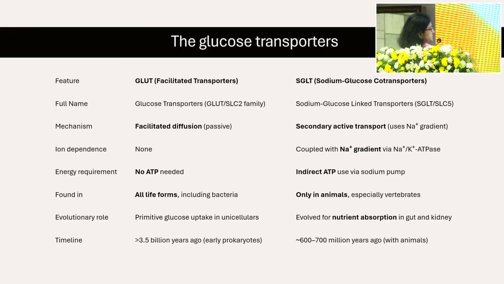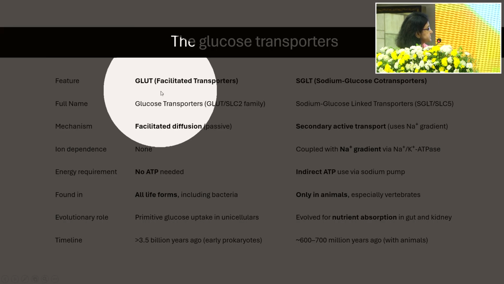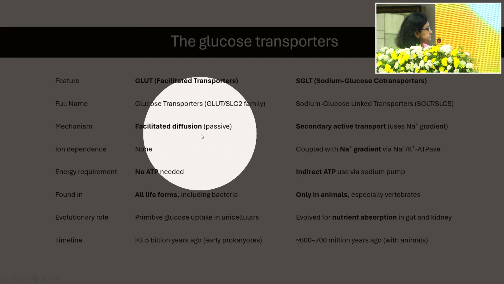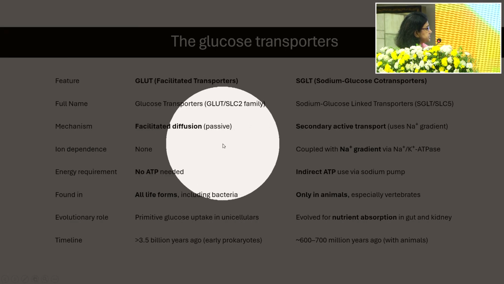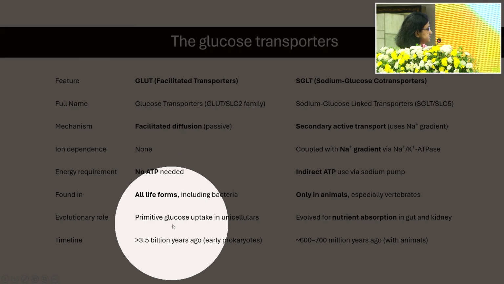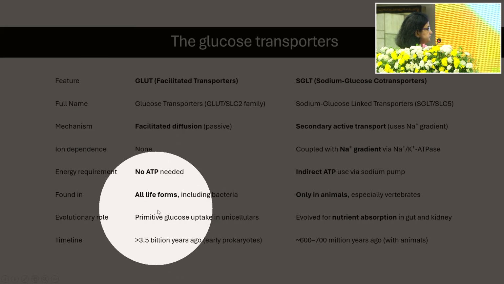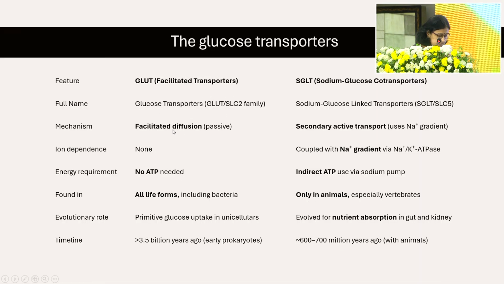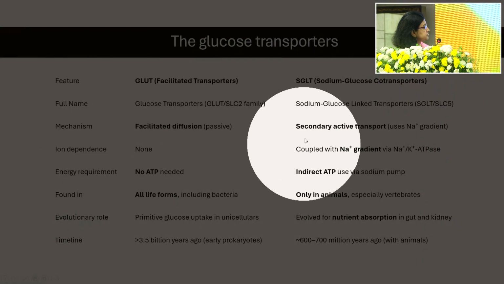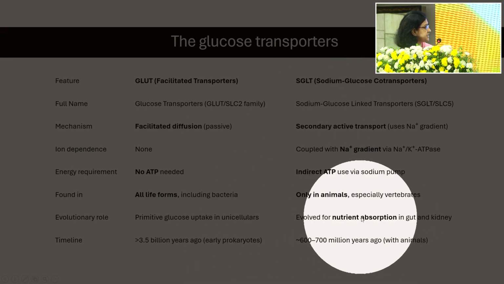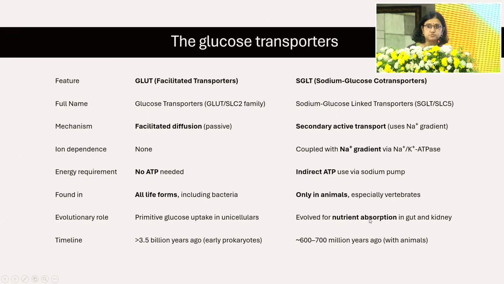Glucose transporters, we all know, are of two types. The facilitated transporters, or GLUT, just push the glucose into the cell. You need a concentration gradient. It's passive facilitated diffusion, and you don't need ATP. It evolved pretty much soon after life evolved and is seen in all life forms, including bacteria. The sodium glucose linked transporters evolved a bit later. They are mainly found in animals, and evolved for better nutrient absorption.